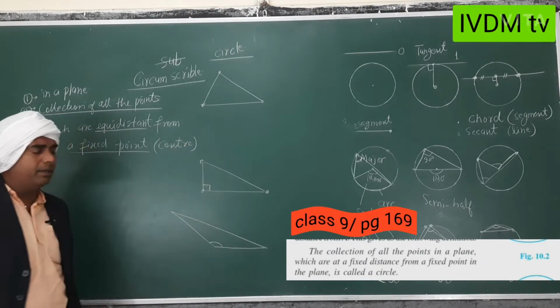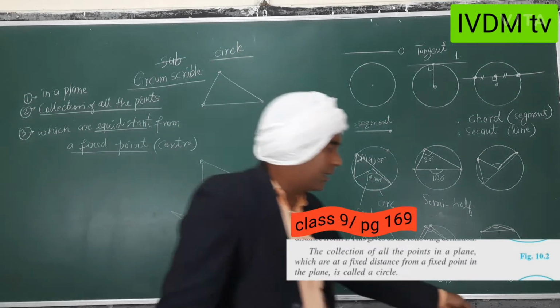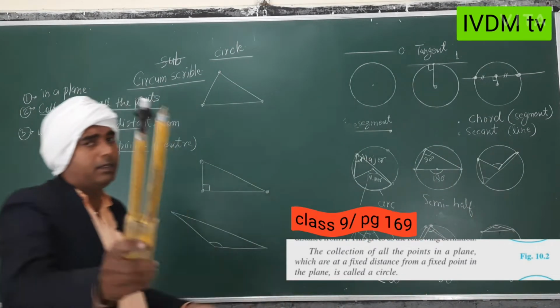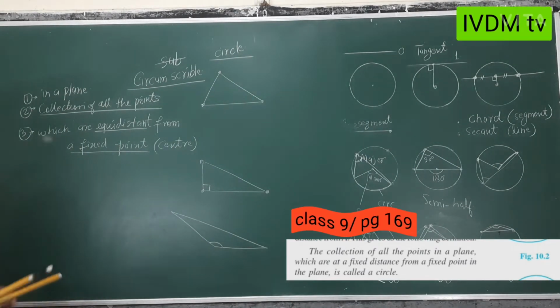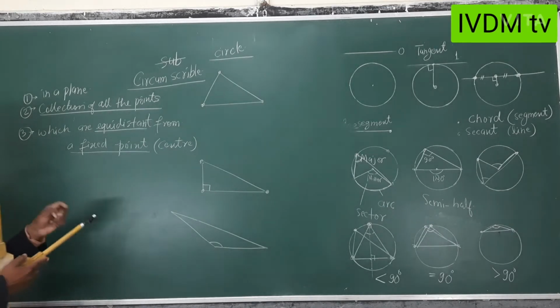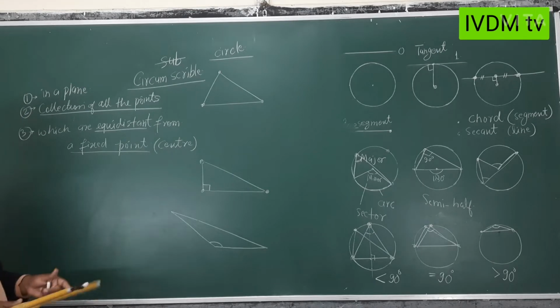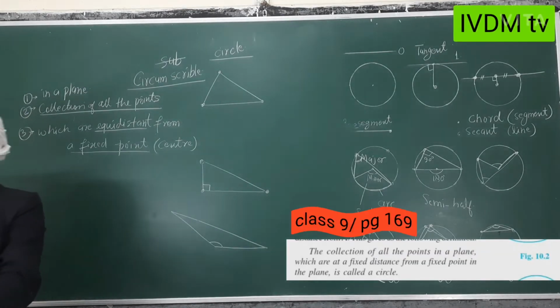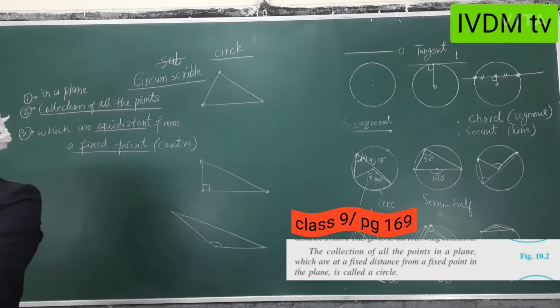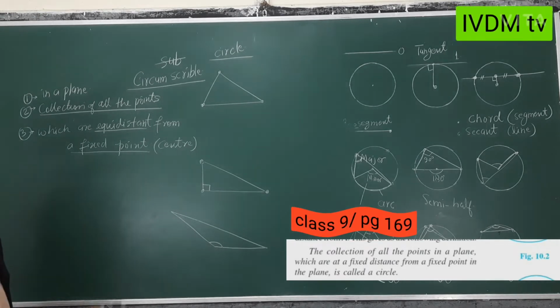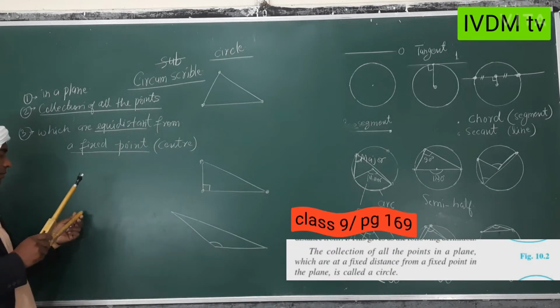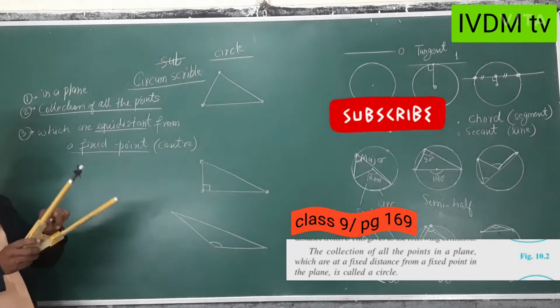So what does it mean? When you draw any circle, how do you make it? First you fix the fixed point. This is our center. Then you take any radius, suppose I take 5 centimeters here.